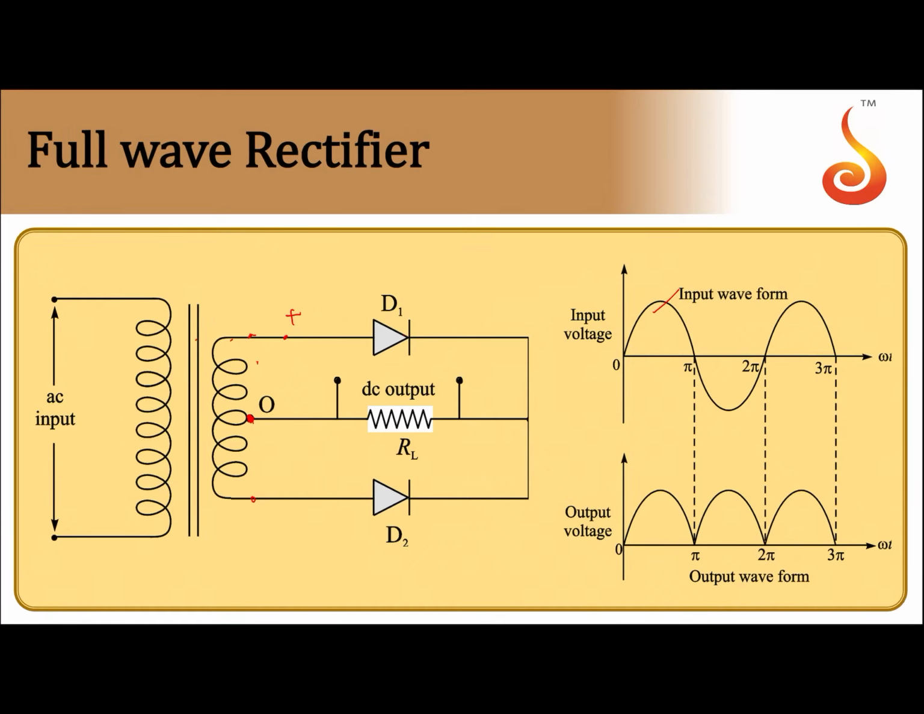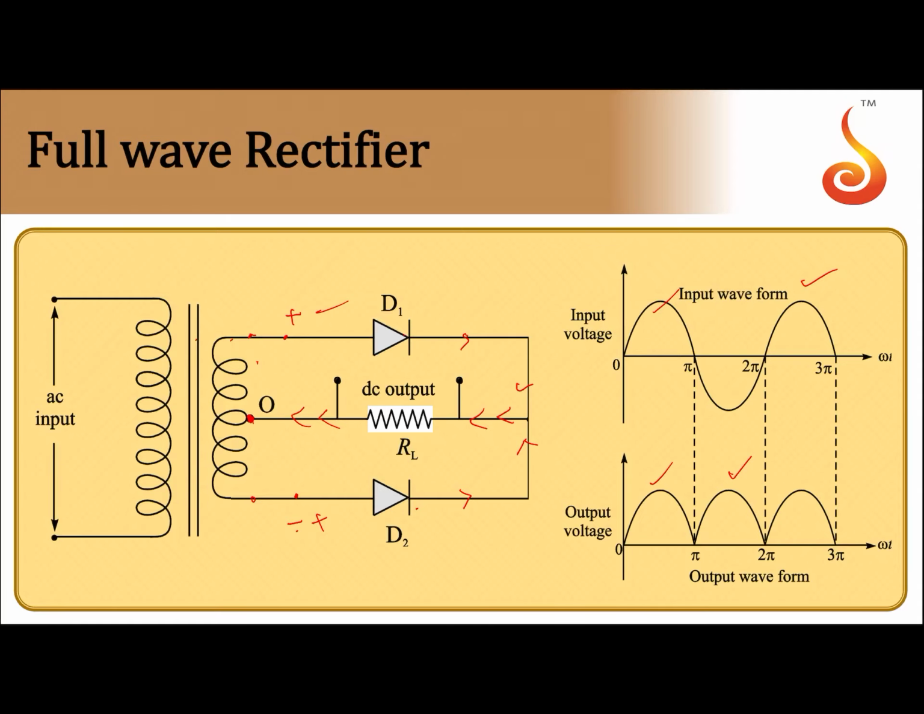Now, when the positive half cycle starts, let us say this point becomes positive. So diode D1 is forward biased, then this will be negative, D2 is reverse biased. So D1 conducts, current flows this way, goes through the load resistance, goes back to the center tap. So there is output observed across RL. Then when the negative half cycle starts, D2 conducts, this becomes positive, this becomes negative. D1 doesn't conduct. Now current flows this way and goes through the resistor in the same direction, so the negative half cycle also gets converted to positive.